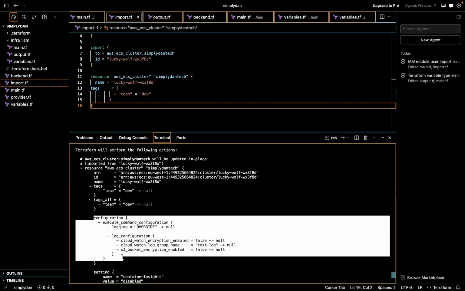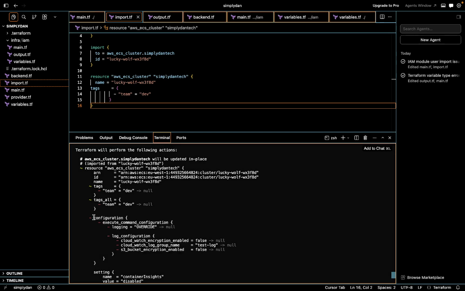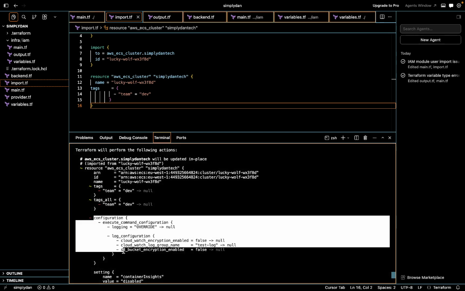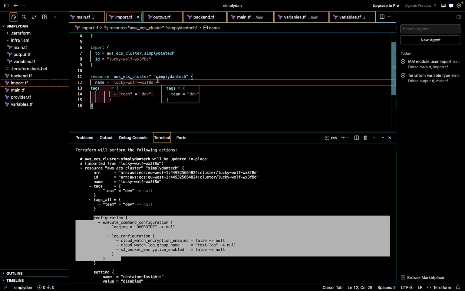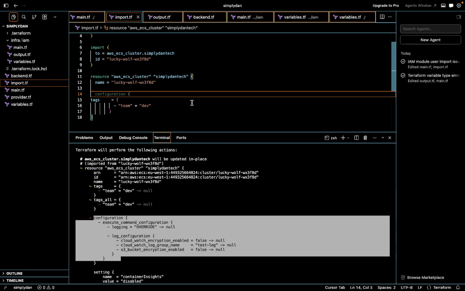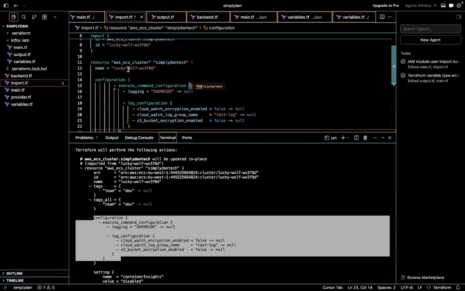Right, so we can grab the config and make changes to it. Again, let's put it here. Put the config here. And then we can make some changes too.